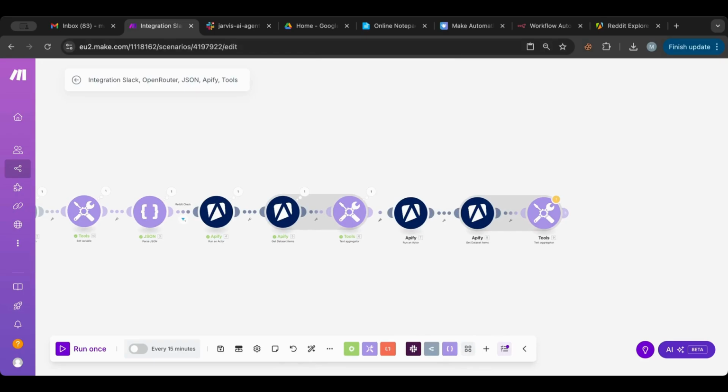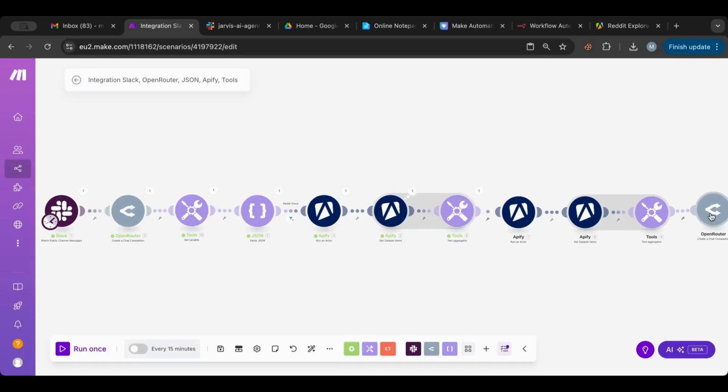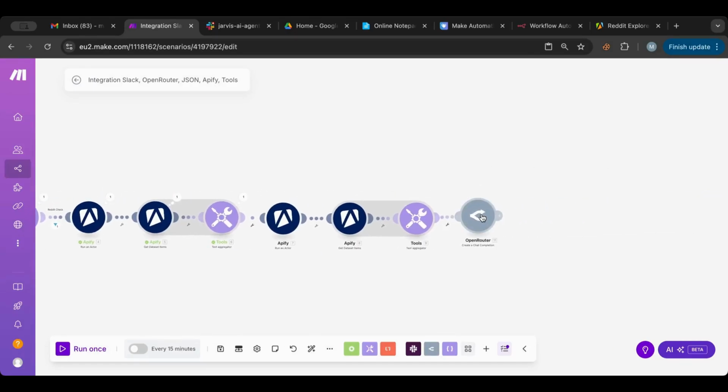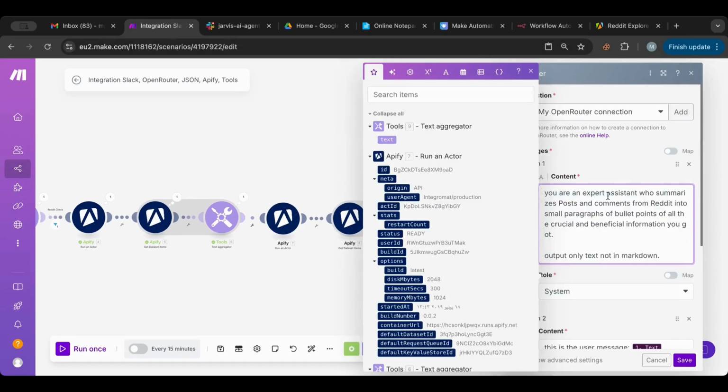Okay, so we'll get the comments as well, and then what we want to do is add another AI module here, and this, you're an expert medical assistant who summarizes posts and comments from Reddit.